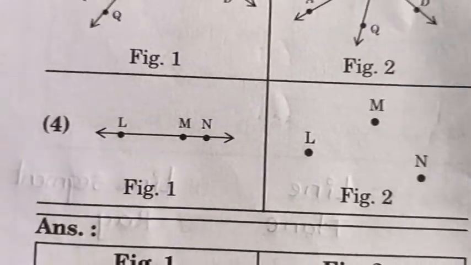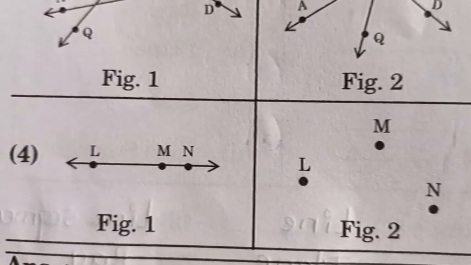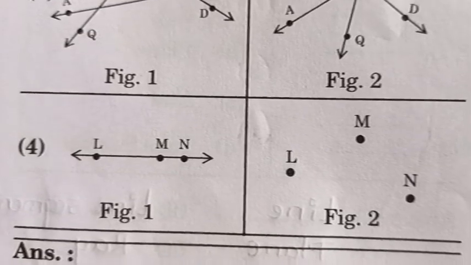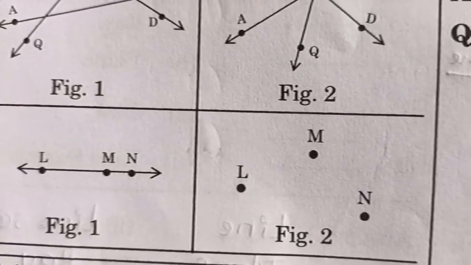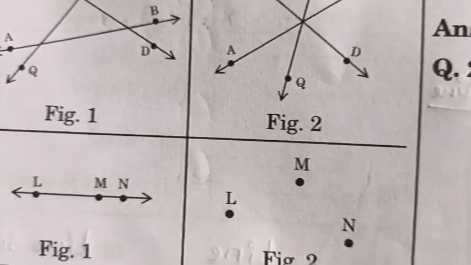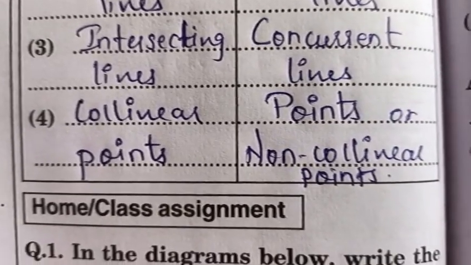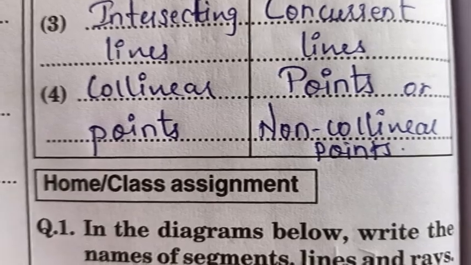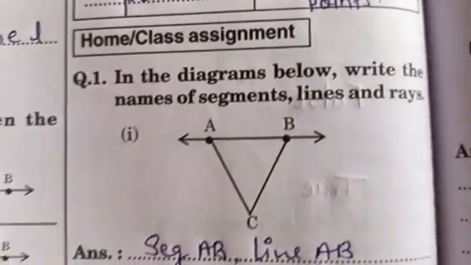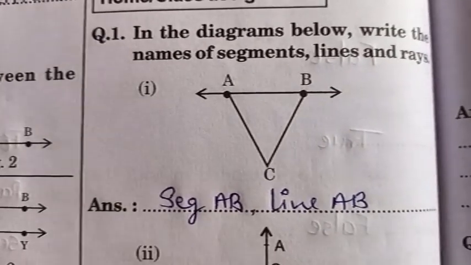Then fourth one, in a single line, how many points are there? 3 points. That means that is what? Collinear points. And in figure 2, those are only points, there is no line, so it is named as non-collinear points. So fourth one you will write like this. Collinear points, and then in figure 2 you will write non-collinear points. Is that clear?